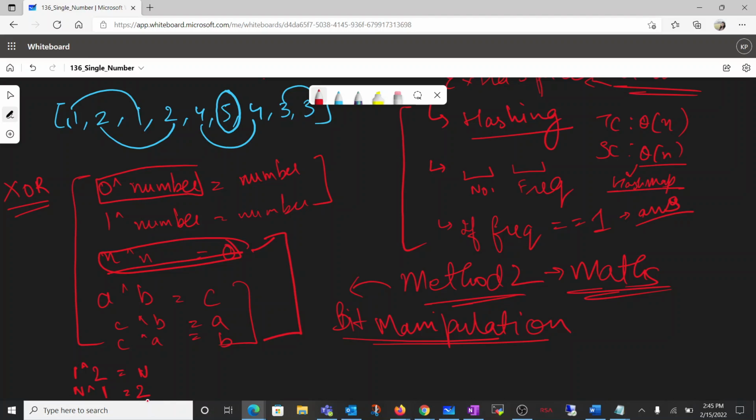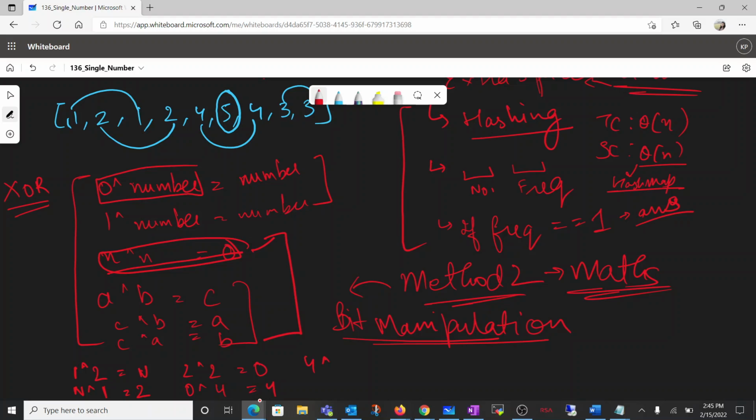Alright, and then when we encounter 2 with 2, then our answer would be 0. And then when we do 0 XOR 4, right, then at this point, here won't be 0. If there would be, then it won't be able to take further numbers. So here the number itself will come again. So 4 would be there.